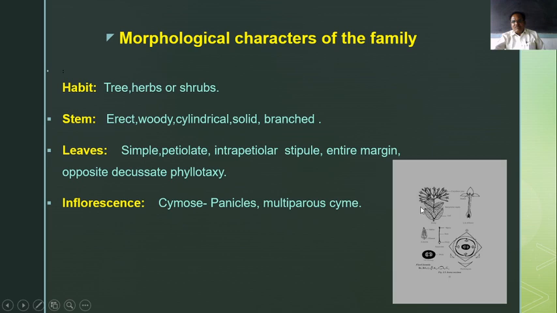Opposite decussate phyllotaxy: at one point there are 2 leaves, and they are arranged in such a way that the first pair is at 90 degrees to the next. Inflorescence is cymose.